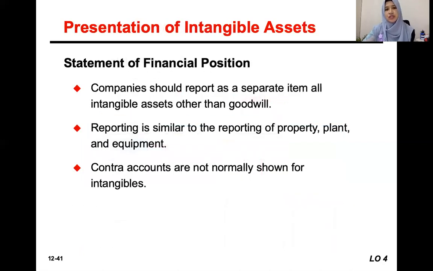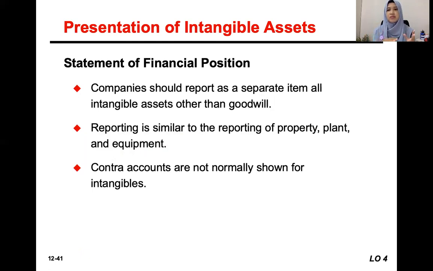Okay, now moving to how to do the presentation of intangible assets on the financial statements. On the statement of financial position, companies must report as a separate item all intangible assets other than goodwill. So you will identify intangible assets as one item in the statement of financial position, and another item is goodwill.